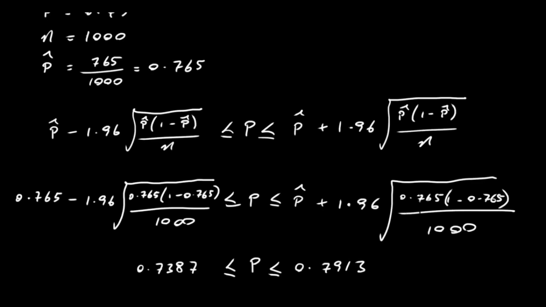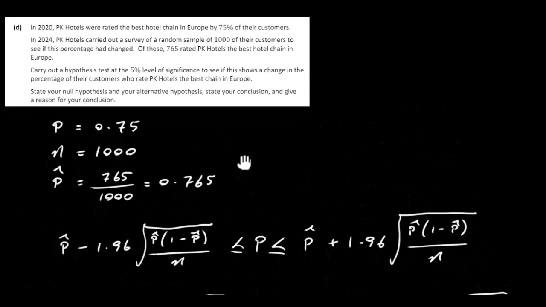That's our confidence interval. Now the question says, state the null hypothesis, which we have not done, so I forgot to do that at the very beginning. So our null hypothesis is that P is equal to 0.75. The alternative hypothesis, which is H1 here, is that P is not equal to 0.75.